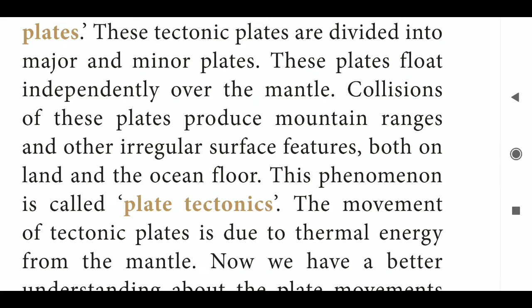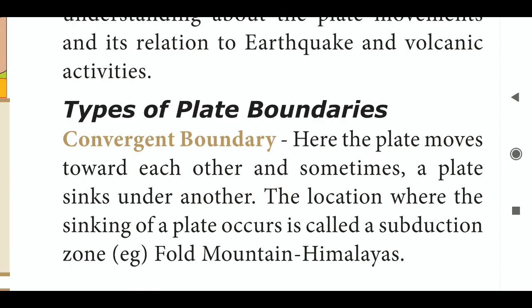So the clashes among the plates produce the mountain ranges and other irregular surfaces of the earth. Types of plate boundaries. There are 3 types of plate boundaries: convergent boundaries, divergent boundaries, and conservative or transform boundaries. First we are seeing the convergent boundary.